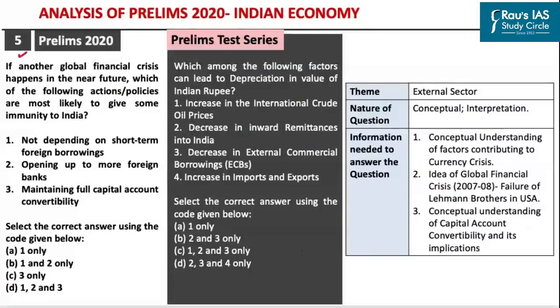Now, coming to the next question, the question here is if another global financial crisis happens in the near future, which of the following actions or policies are most likely to give some kind of immunity to India? This question has been asked from the theme of external sector. It is highly conceptual, and is based upon the interpretation of the knowledge gained by the students as part of exchange rate management.